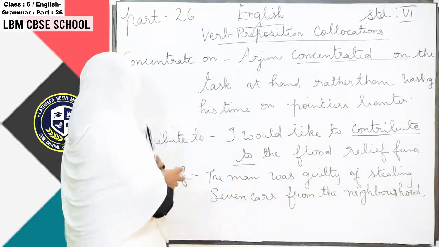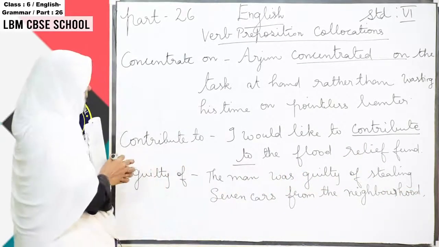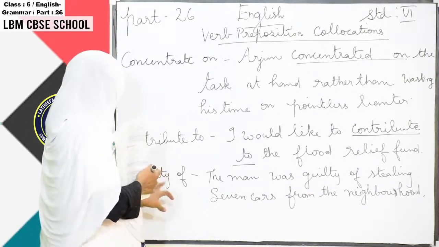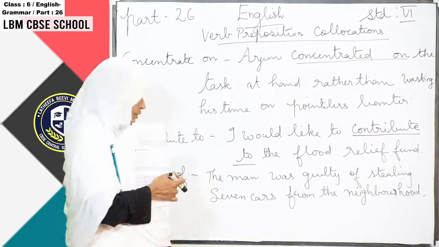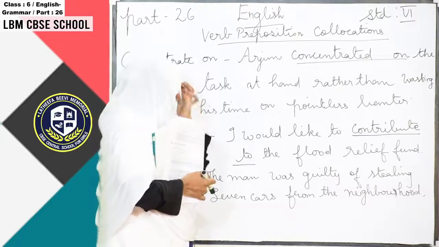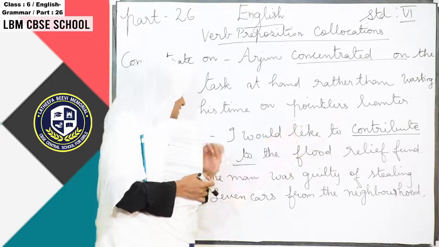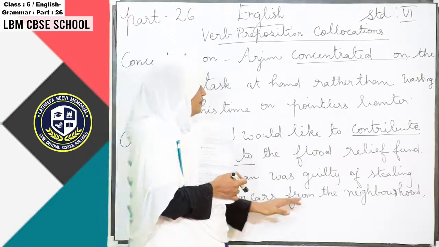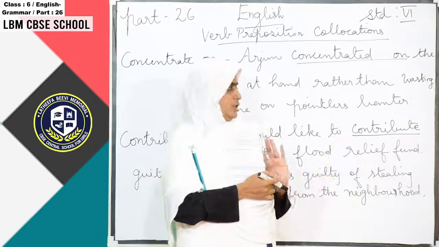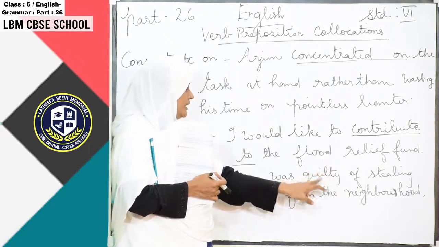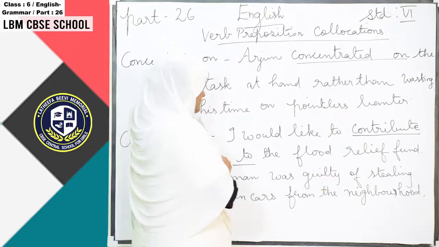So here is how the verb preposition is used in a sentence: guilty of. Guilty is the main verb, of is the preposition. Guilty of is the verb preposition.